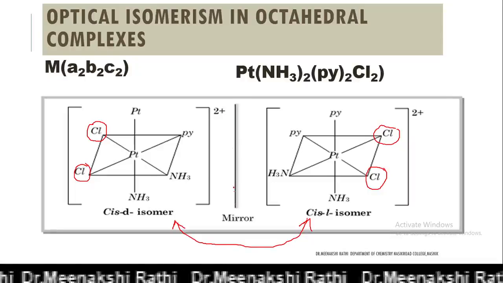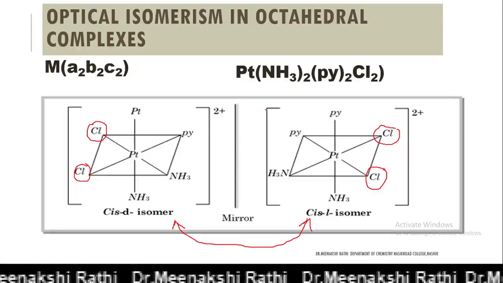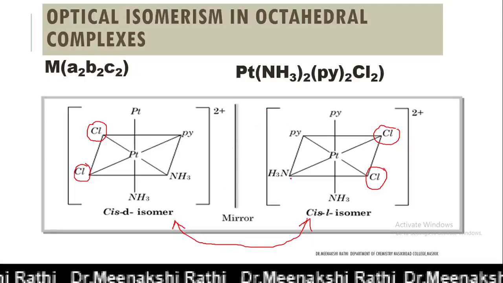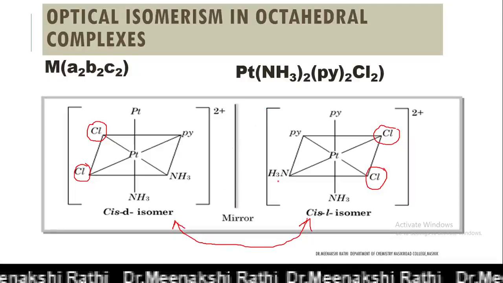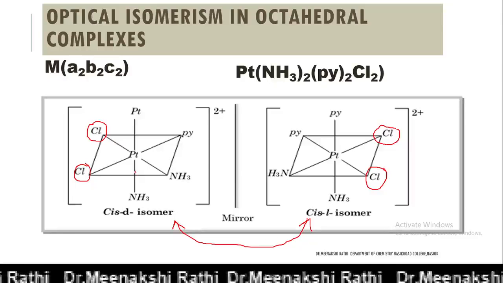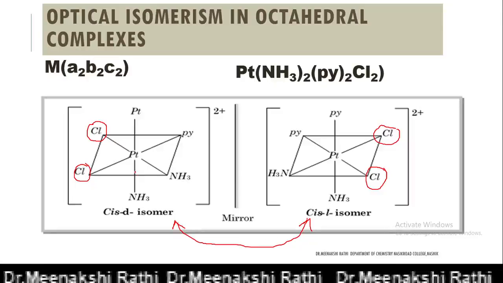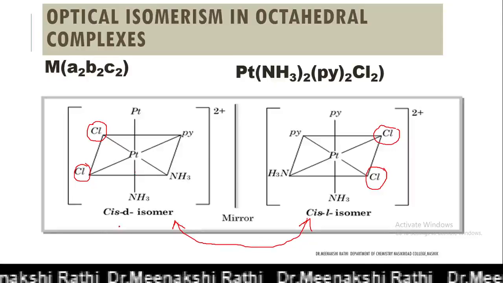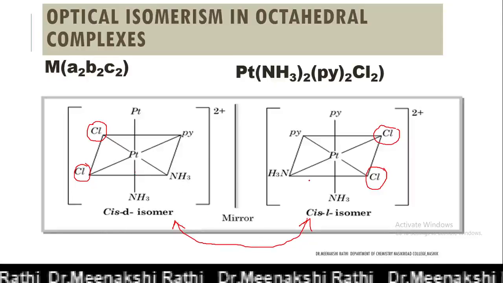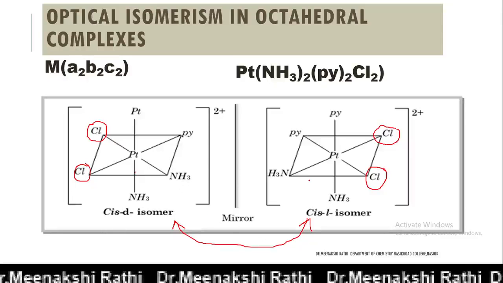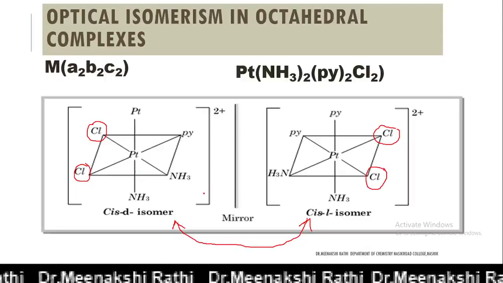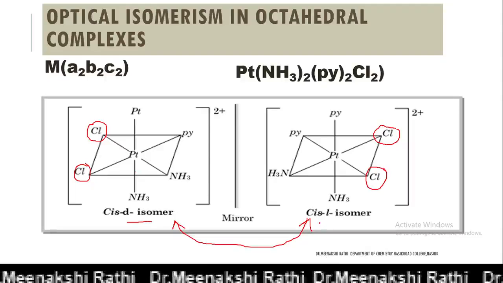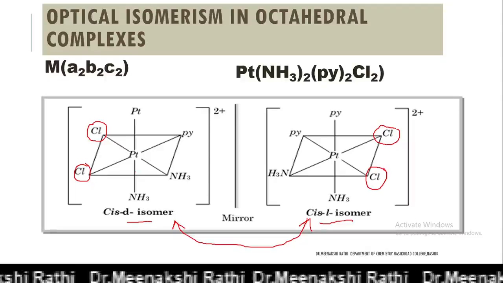See here, this is the mirror, and these two are mirror images of each other, but these are non-superimposable mirror images of each other. If we try to pick up this molecule and put it on this one, they are non-superimposable. So out of that, one is the D isomer and another is the L isomer.